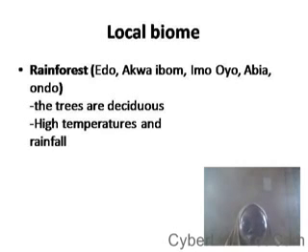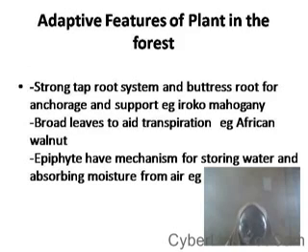Now, we are moving forward to see some adaptive features of plants in the forest. Most plants that inhabit this forest habitat are mesophytes. So most adaptations of mesophytes to their environment fit into the adaptation of plants in the forest habitat. The plants here have a strong taproot system and buttress roots for anchorage and support. They also have broad leaves to aid transpiration. Then the epiphytes present there have mechanisms for storing and absorbing water from air. A very good example is the orchid plant.